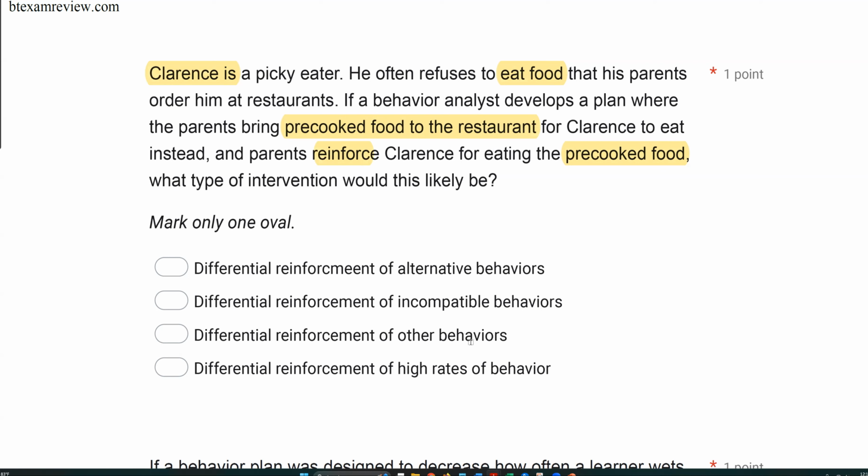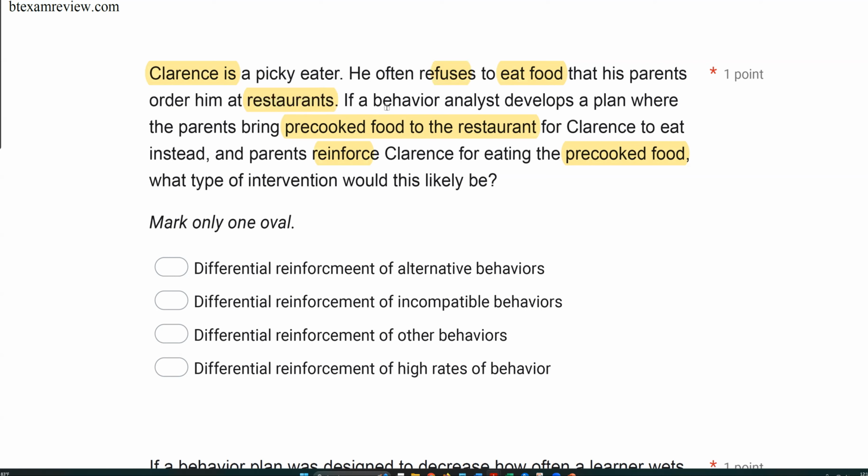Am I teaching a replacement? Am I not? Since we are, it's got to be DRA or DRI. And since we're looking at Clarence here, the parents are reinforcing Clarence for eating the pre-cooked food and not worrying about the refusal to eat the food at the restaurant.